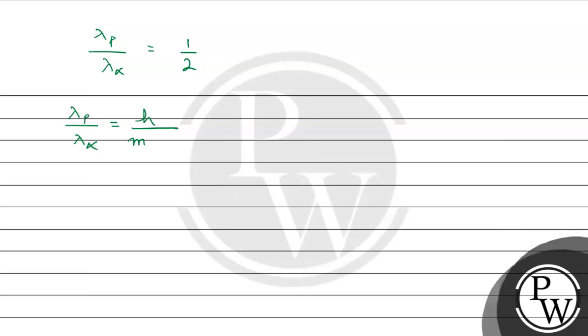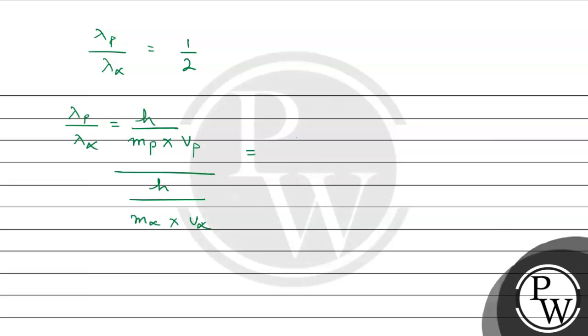So this will be for proton and velocity of the proton particle, and as we divide it we can write here h over mv for the alpha particle, so it will be mass of the alpha particle multiplication sign velocity of the alpha particle.